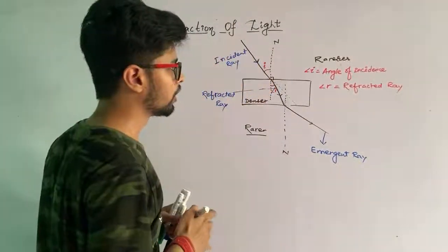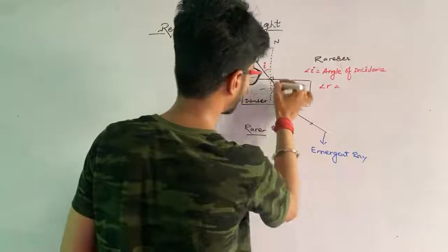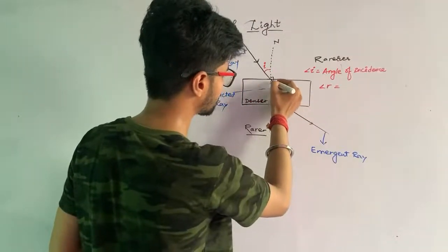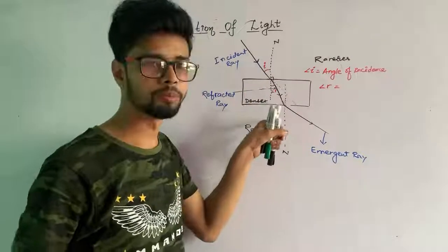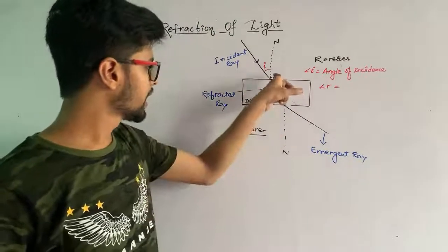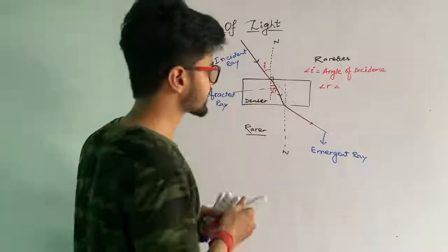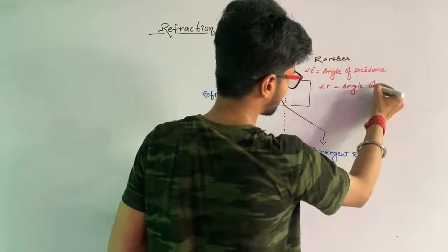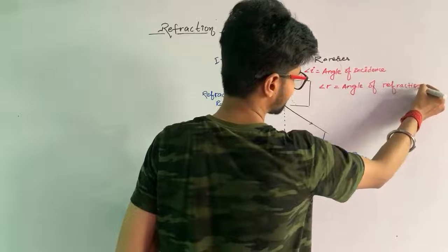And you can say here this is your refracted ray. This is the angle of refraction, the angle which is made by the refracted ray and the normal. The angle which is made by refracted ray and the normal, that angle is known as angle of refraction. Yeah.